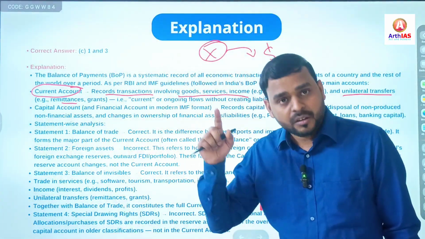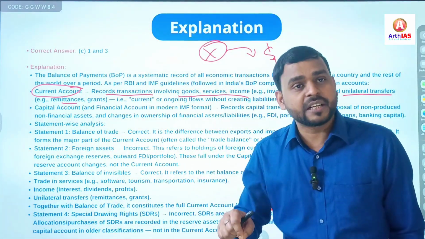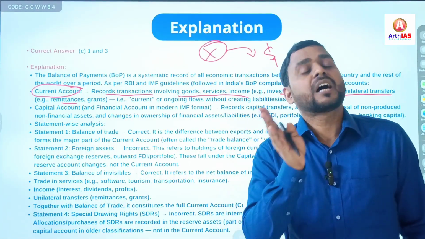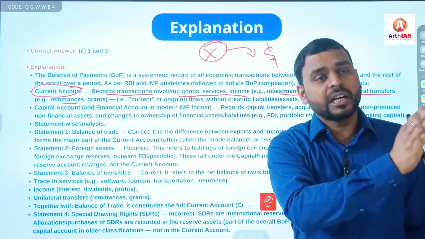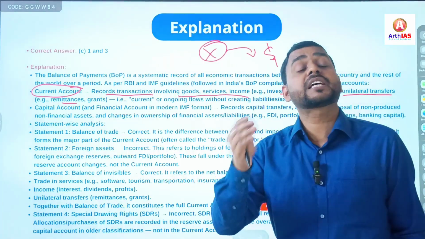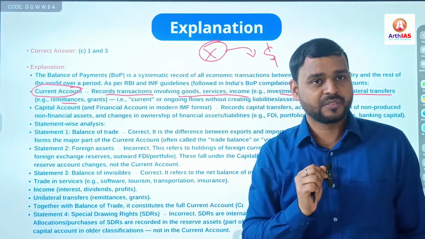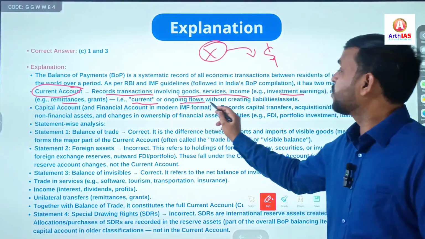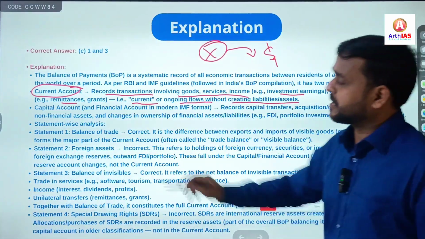Vice versa, any foreigner working in India sending certain amount to his or her country, it will be considered as remittance for that country. So that is current or ongoing flows without creating liabilities or assets.